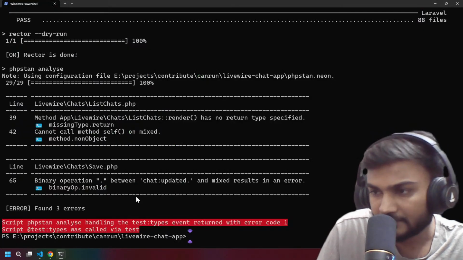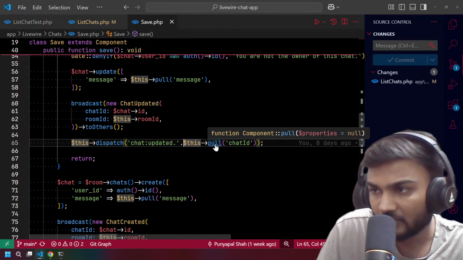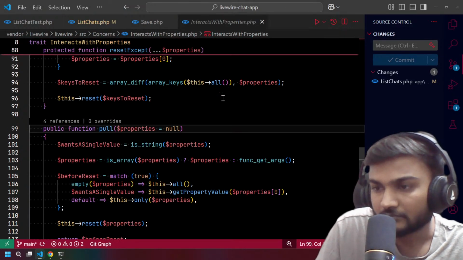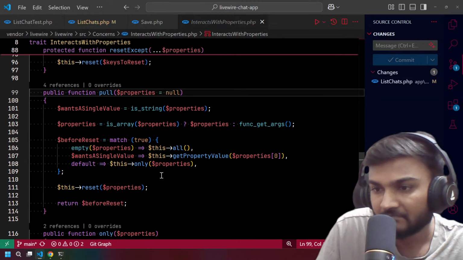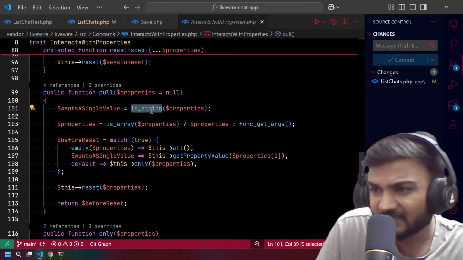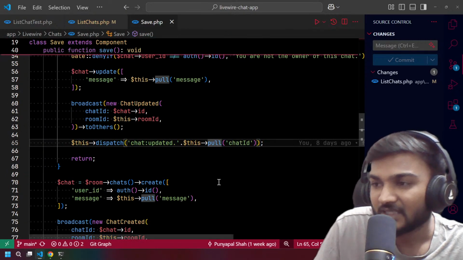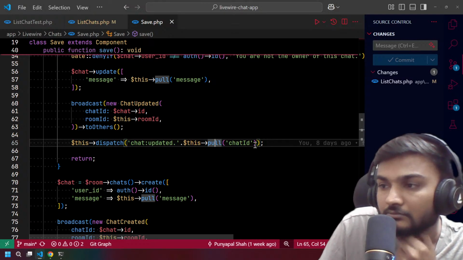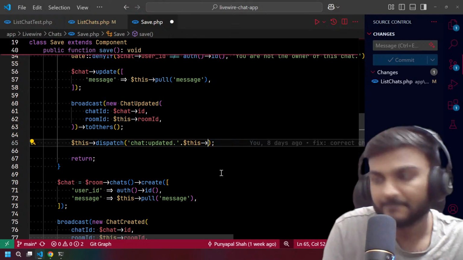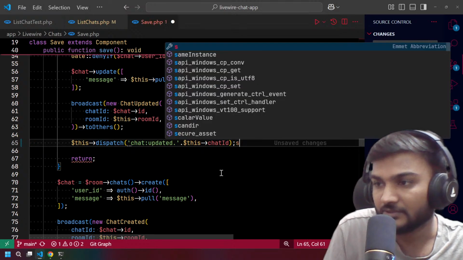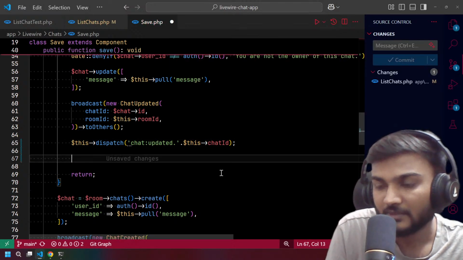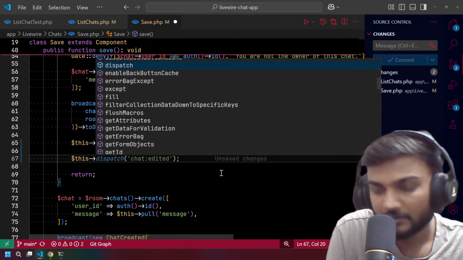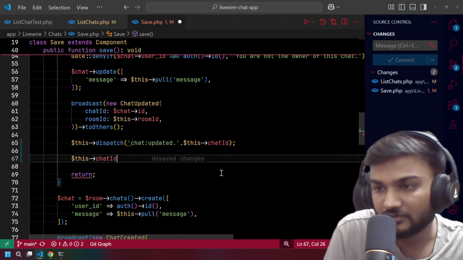So what is it saying? Between mixed. Okay. That will be going to mixed. So it also has some string stuff, but now what can I do? Whatever. So yeah, we can do this, and of course now I can say that the chat ID is equal to null.